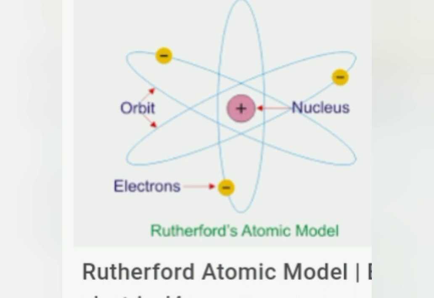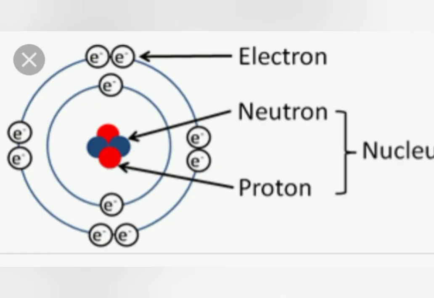Now the next topic is the structural stability of an atom. Rutherford could not explain the stability of the atom. Children, we know that an atom contains electrons, protons and neutrons. Electrons are negatively charged and protons are positively charged. Thus, there is a force of attraction between the electrons and protons present within an atom.